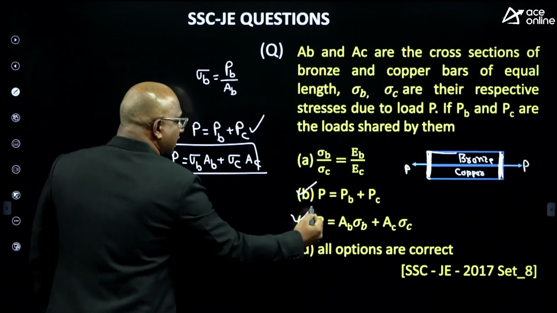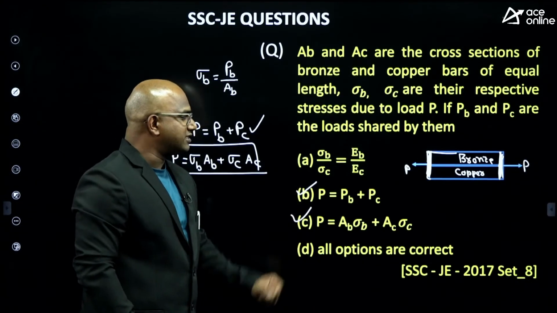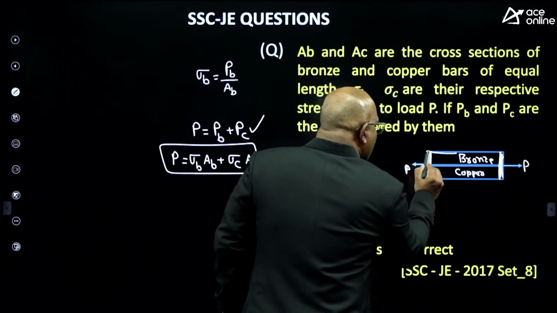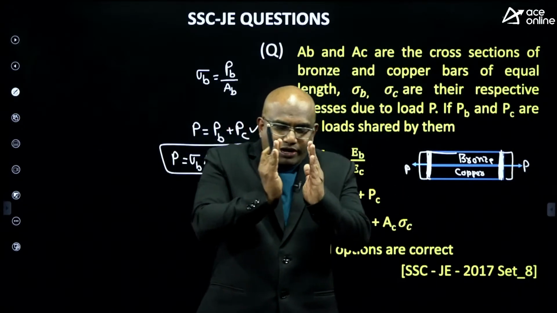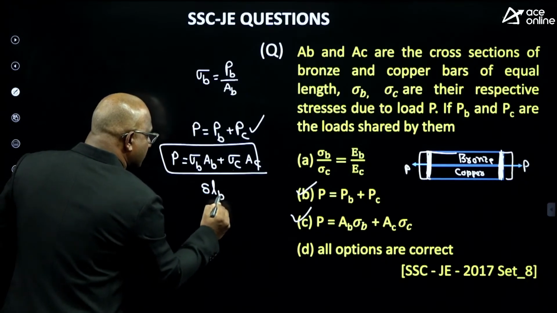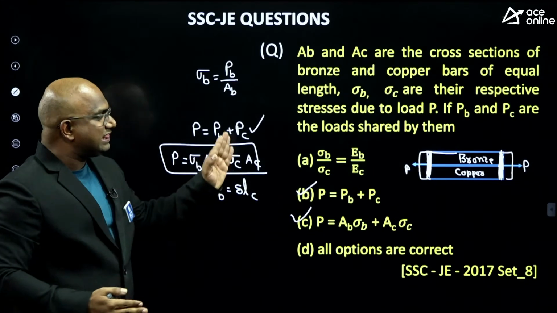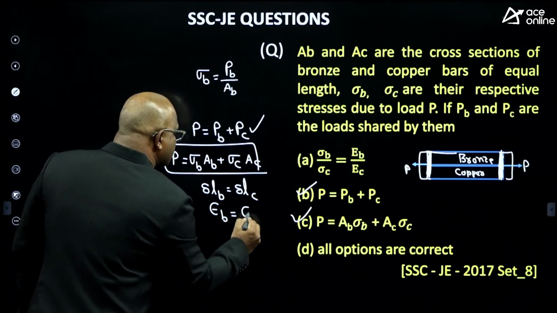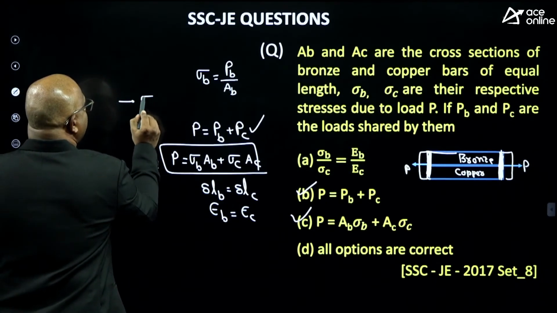This is correct, guys. Then how is option A correct? Very simple. Whenever you apply a load, both will give the same deformation, yes or no? Because I have plates here. When I apply a load, both will give the same deformation. Deflection in bronze must be equal to deflection in copper. Here length is the same, so strain also will be the same. The strain in the bronze must be equal to the strain in the copper. When the strain is the same, tell me what happens? Stress equals how much?